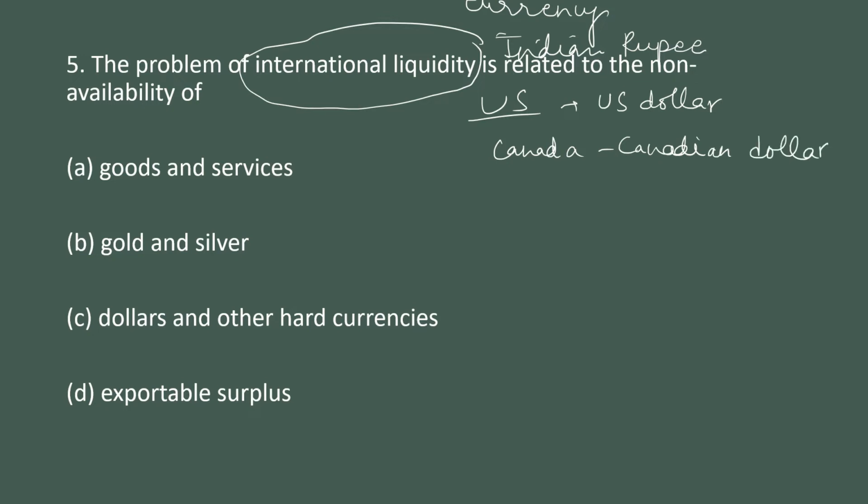Goods and services are not the liquid things. So it is not easy to sell them out and get the money. It needs time. Gold and silver need time to sell out. Dollars and other hard currencies of any country have liquidity. Exportable surplus needs time.